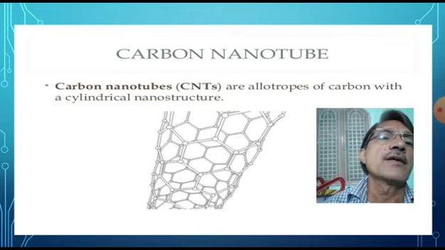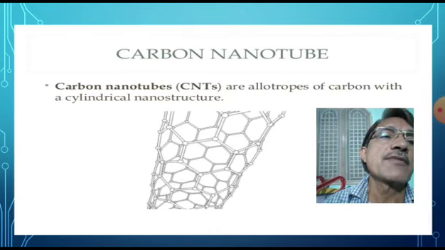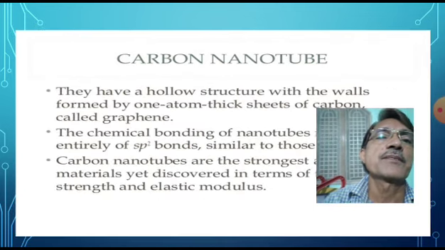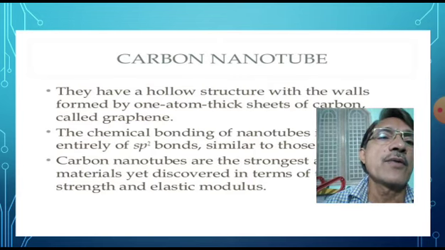If you look at the structure of carbon nanotubes, they have a hollow structure with the walls formed by one atom thick sheets of carbon called graphene.